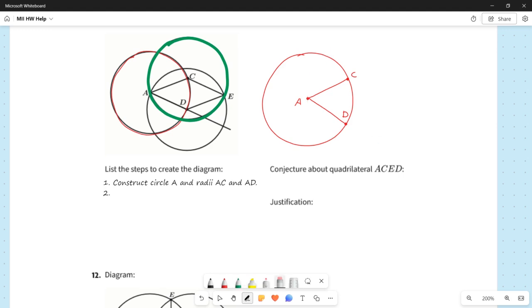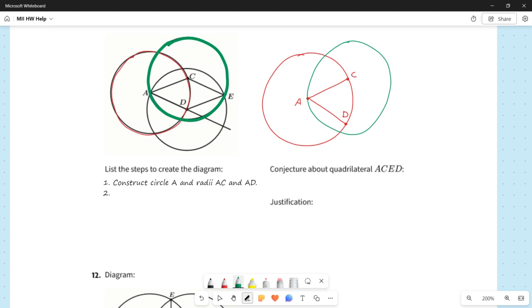Let's try that one more time, see if we can do a little bit better of a job. So it's going to be centered at C. All right, so let's go. I think my problem is D is a little bit too far down, but it's all right. We'll just make it work as best we can. That's going to have to be good enough for right now. Again, C is not really centered, but I'm doing this freehand. All the more reason, guys, to use a compass when you're drawing this. Don't be like me and draw it freehand. Use some of the tools at your disposal. So it looks like I've got a circle that is quote-unquote centered at C.